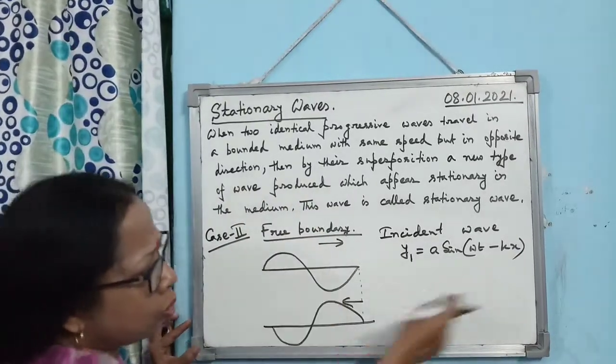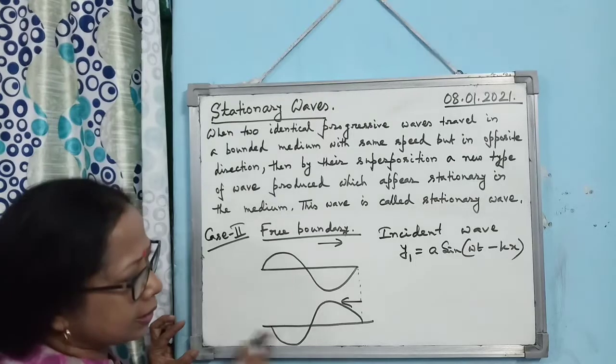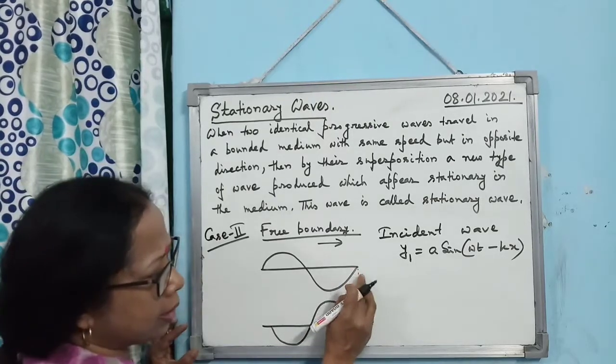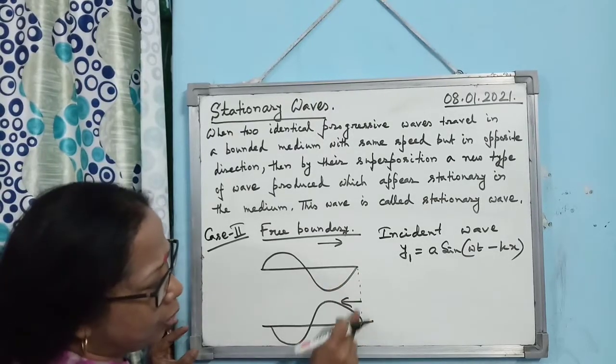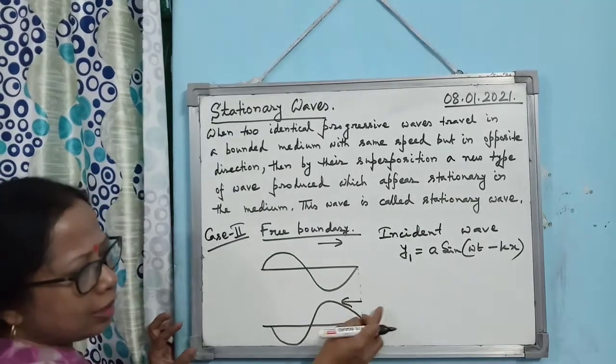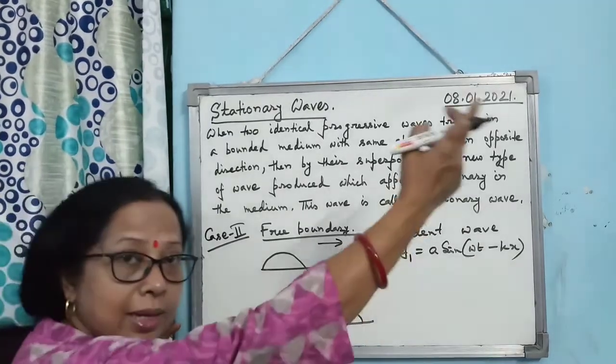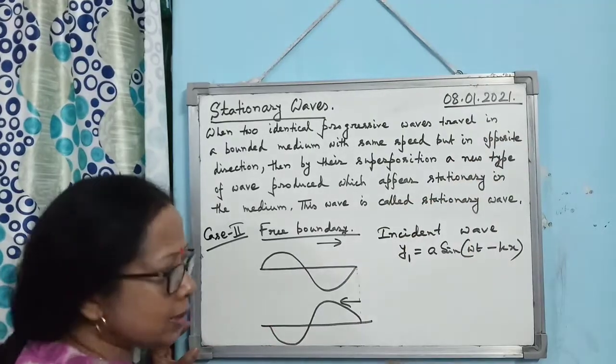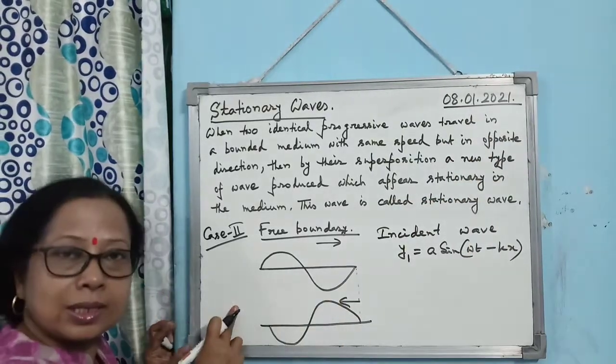Next, what will happen? Now we do not know where it has suffered the reflection. That's why you see I have not drawn any boundary. Just to get the same point, I have drawn this dotted line. So you see the reflected wave has suffered reflection from that free boundary which is not visible to us, and then moves in the opposite direction.